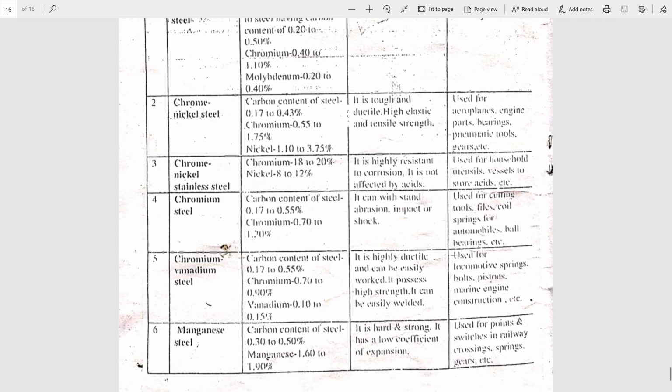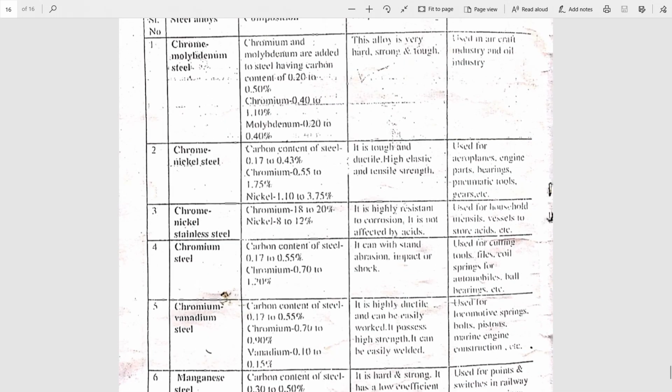See here the chart is given to you. Just go through the chart here. First one is chrome molybdenum steel. The carbon content will be around 0.20 to 0.50%, chromium 0.40 to 1.10%. It contains molybdenum 0.20 to 0.40%. Chrome molybdenum steel is very hard, strong and tough and is used in aircraft industry and oil industry.